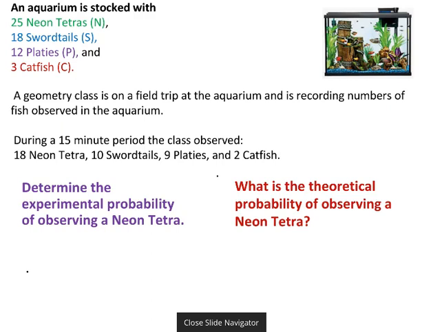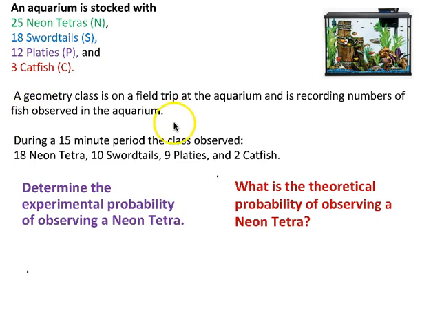It says an aquarium is stocked with a bunch of different kinds of fish. We've got 25 neon tetra fish, and I'm going to use a capital N to represent the neon tetras. There's 18 sword tails. I'm going to use a capital S to represent the sword tails. There are 12 platy fish, capital P to represent, and there are 3 catfish. Use a capital C. So we've got 4 different types of fish and the numbers of each of those.